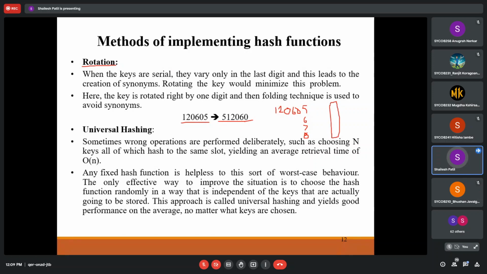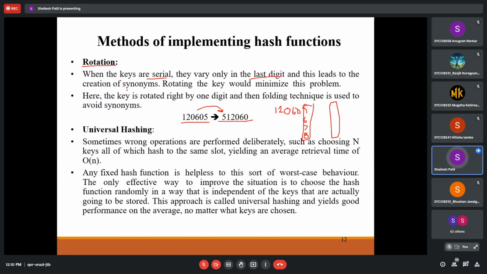So we'll have some randomization. We'll just reverse that particular key, and after reversing that key we can use any hash function. So rotation is a technique used when the keys are serial and vary only in the last digit. The rest of the thing is the same as we have seen. So 5, 6, 7, 8, 9 will be varying in the last digit only.